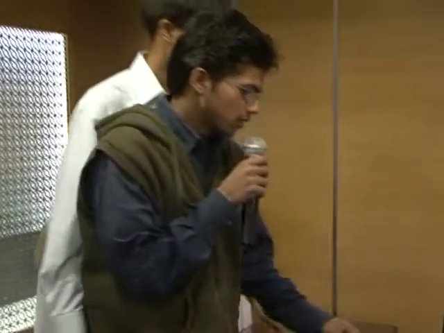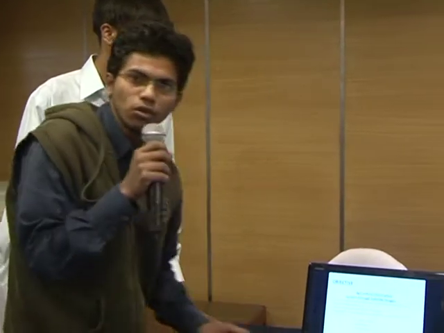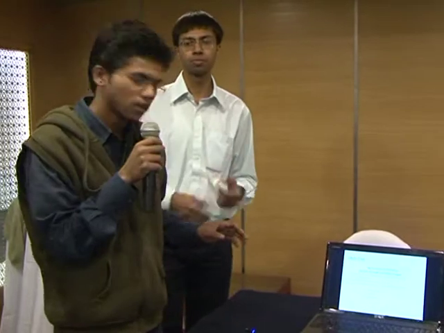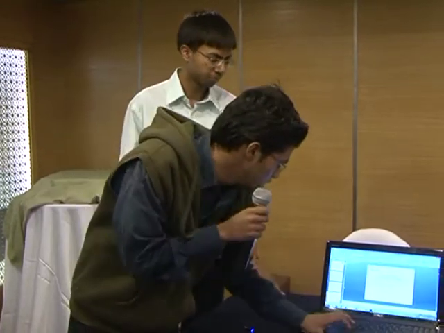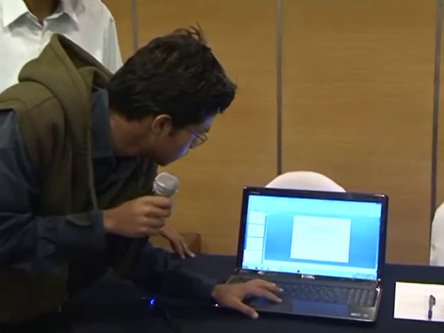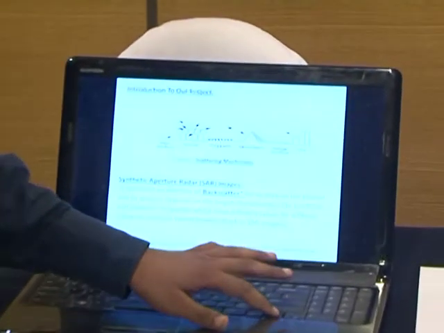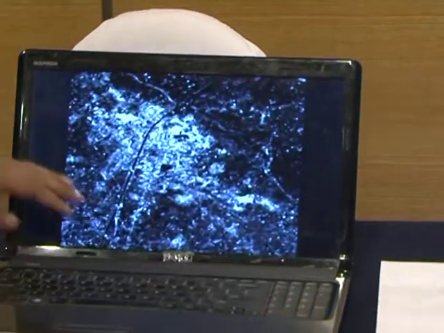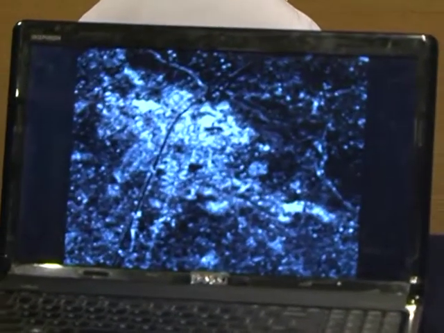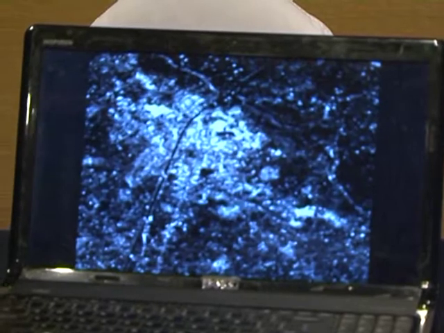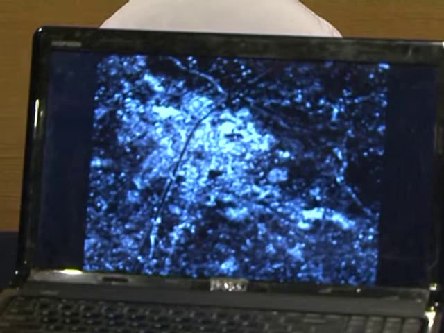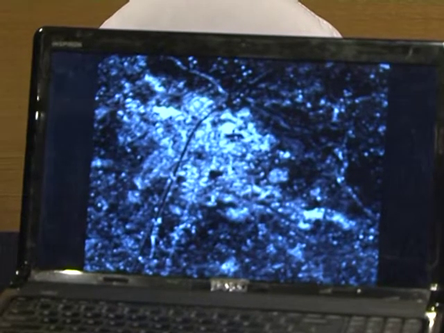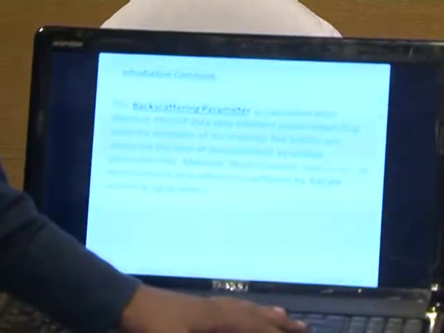First of all, I would like to explain what we are using to calculate the soil moisture and crop height. We are using the backscattering parameter, which we calculated from the SAR images that we got from the satellite. We are processing these images, calculating the change in the backscattering parameter, and predicting the soil moisture.